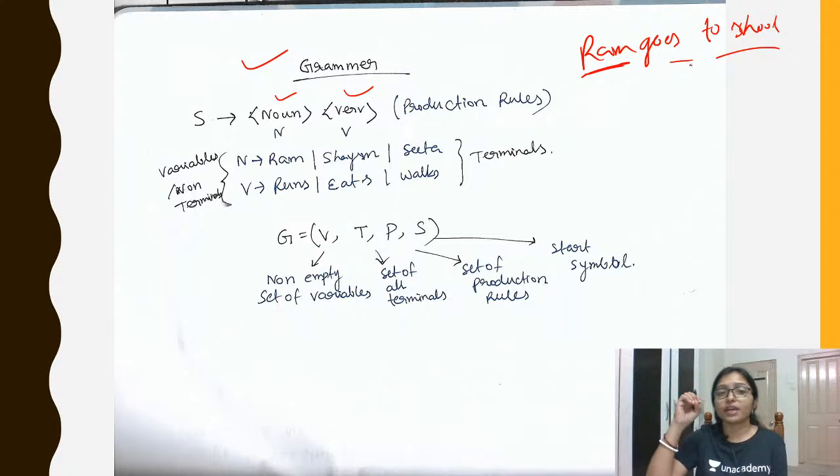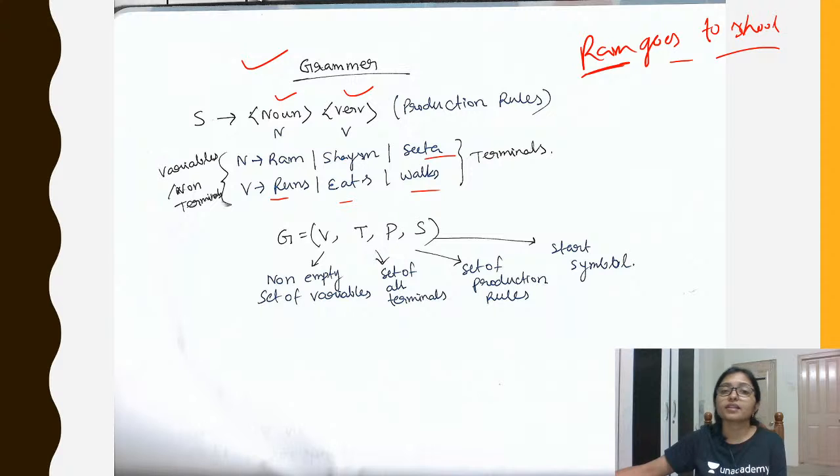In the same way, when we are writing in TOC, the theory of computation, you have to identify everything. Here Ram, Sham, Sita are nouns, and runs, eat, goes, walks are verbs.